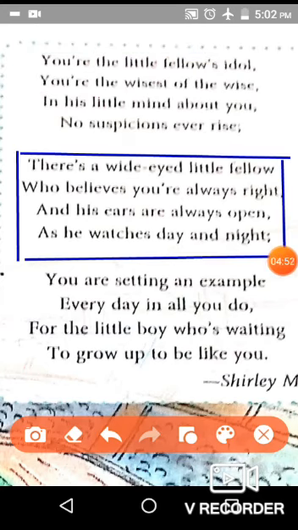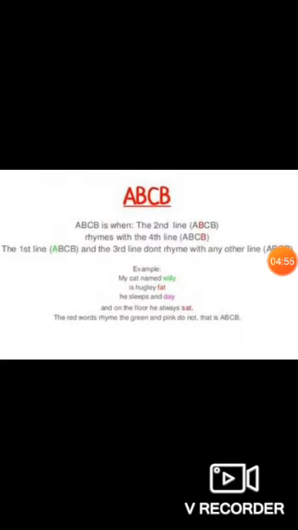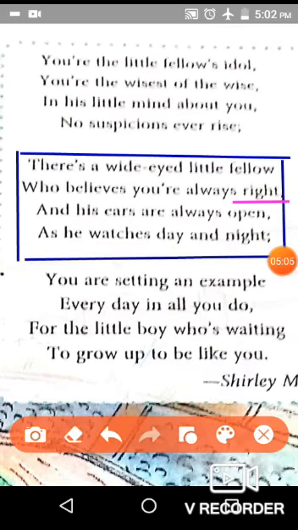Now in stanza number 4, the rhyming scheme is again A, B, C, B. Now let us see the words which are rhyming here in stanza number 4. In line number 2, right, and in line number 4, night are rhyming words. So again the rhyming scheme here in stanza number 4 is A, B, C, B.